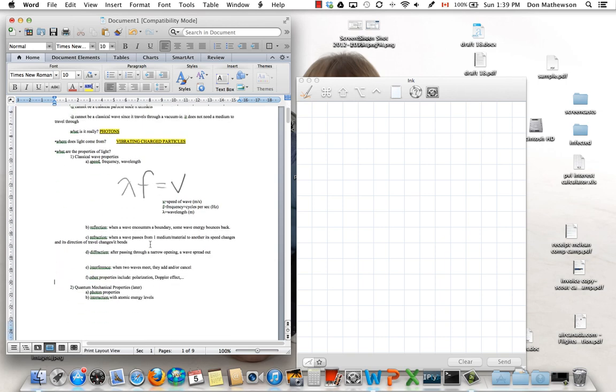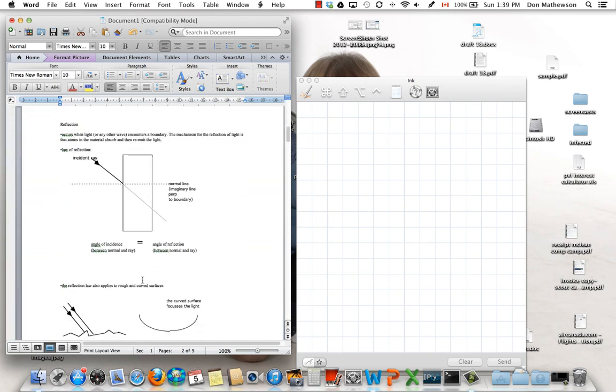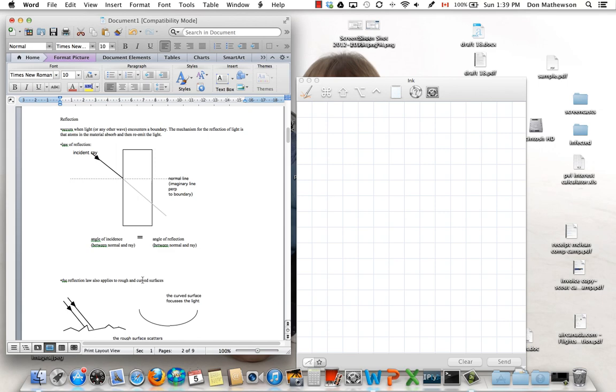What are the properties of light? Well, light has a bunch of wave properties. The first one is the wave equation. The product of the wavelength and frequency equals the speed of the wave. And for light, that's 3 times 10 to the 8 meters per second. Light will also reflect, refract, diffract, interfere, and so on. Light also has quantum mechanical properties that we'll get to in a few classes. So let's start with the first of these wave properties.